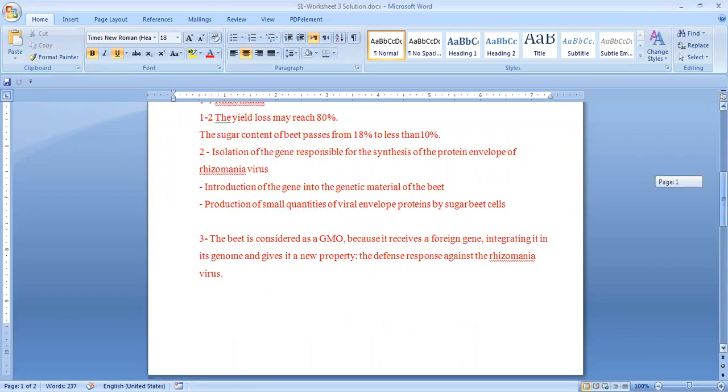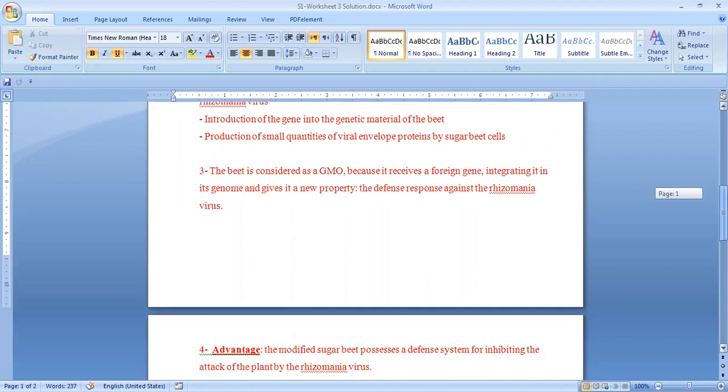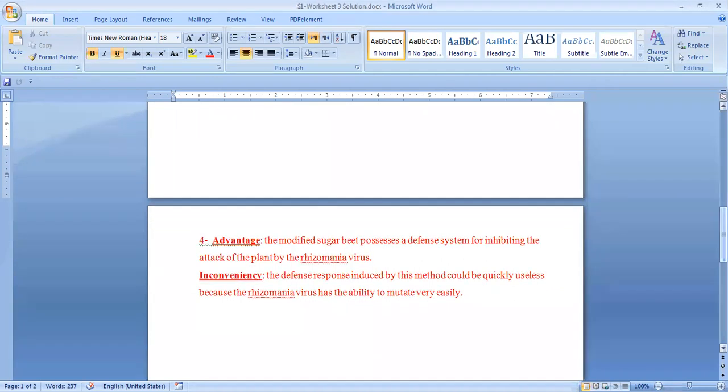Why is the beet considered a GMO, a genetically modified organism? Pay attention to this: because it receives a foreign gene. It receives a gene from another species that is integrated into the genome, into the DNA, which gives it a new property to defend against Rhizomania. Advantage: the modified sugar beet has a defense system for inhibiting the attack by the Rhizomania virus. The inconvenience is that the defense response induced by this method could quickly become useless because Rhizomania has the ability to change itself, to mutate itself.